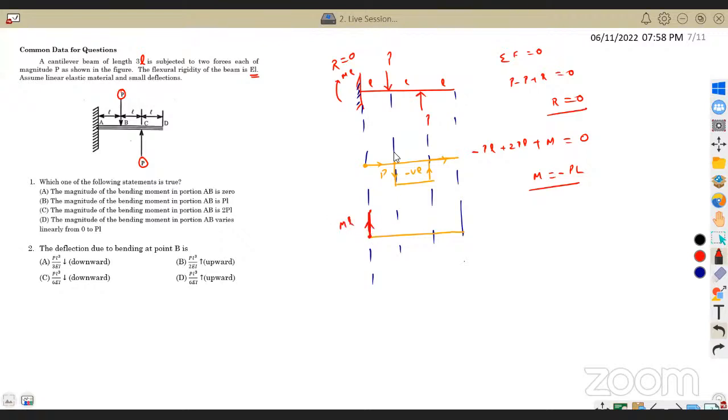So M into L. And now between this, we know dM by dx equal to V, and we know V was 0. Okay, so slope is 0. So 0 slope in the sense it's just a horizontal line. And after that, here there is a load alone. There is no moment, so there won't be any shift. And now between this point also 0 slope. So again it's a straight line. And again between this and this also it's a 0 slope. Again it's a straight line.